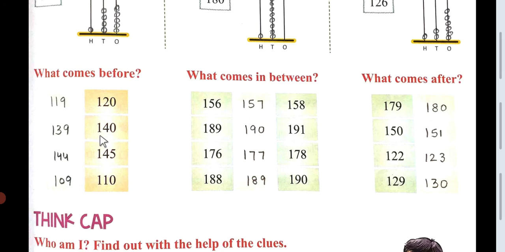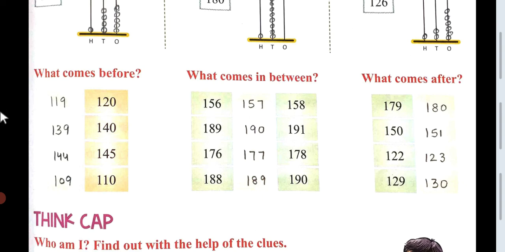Next is 140. So you count 131, 132, 133, 134, 135, 136, 137, 138, 139, 140.